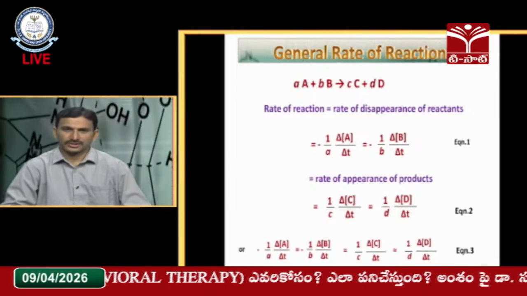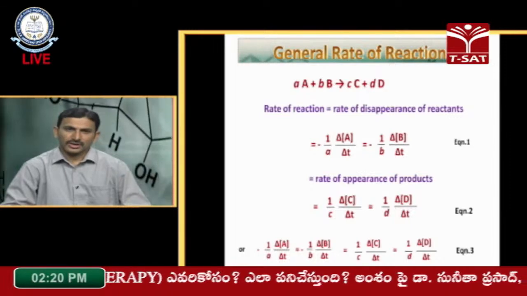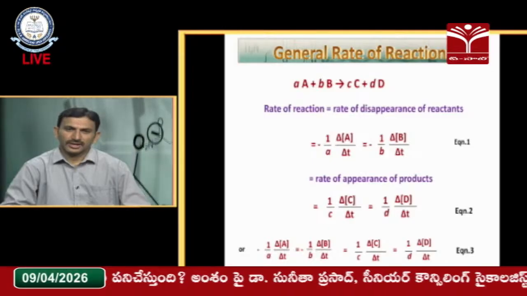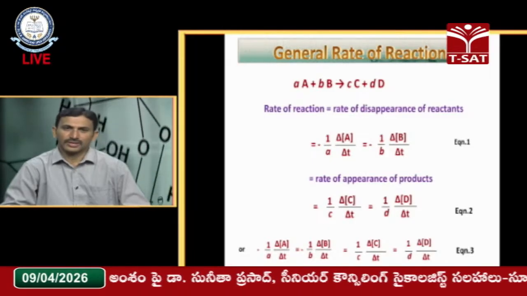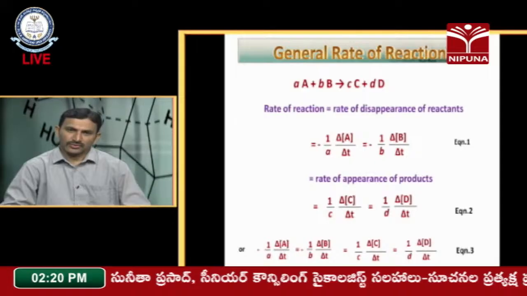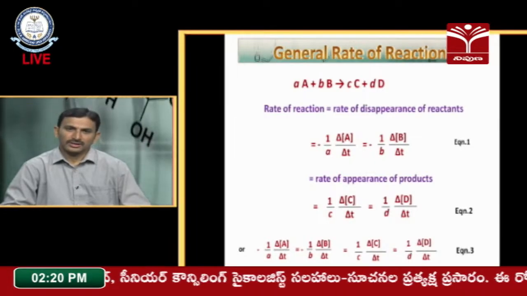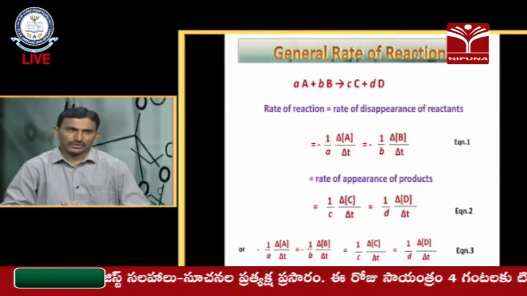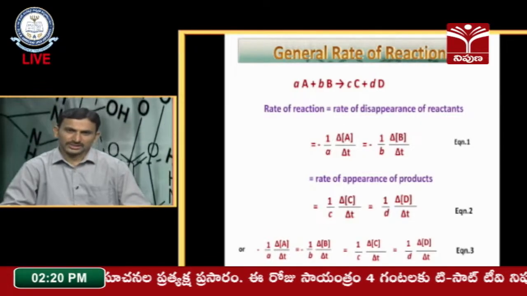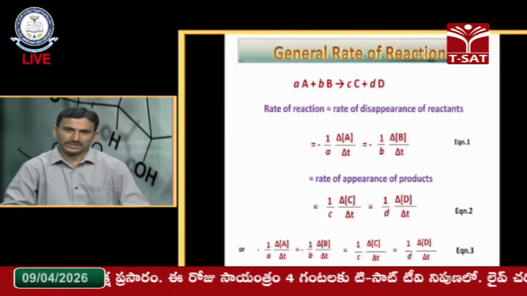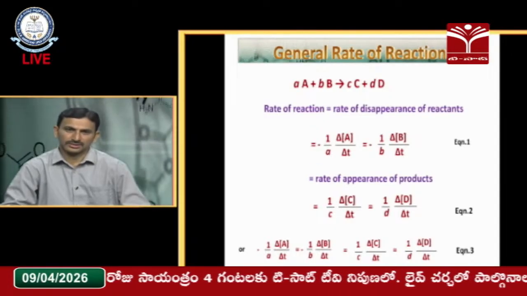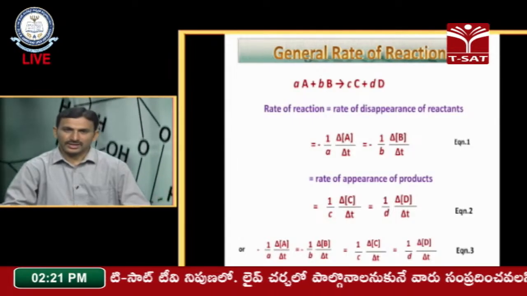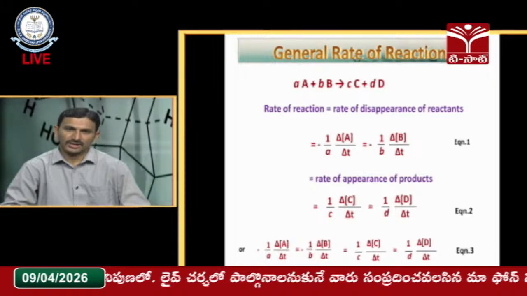So you can write this equation like here: the rate of the reaction is equal to minus 1 by a, delta concentration of A by delta t, equal to minus 1 by b, delta concentration of B by delta t. Here we use the negative symbols, minus symbols, so it indicates the decrease in the concentration of the reactants.